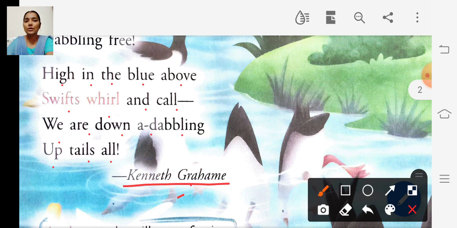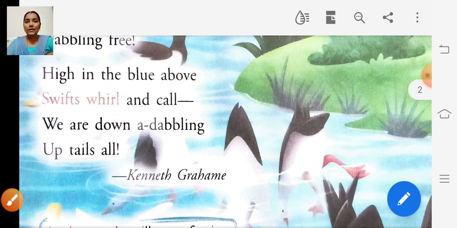So what are the ducks doing? The ducks are dipping their heads in the water and searching for their food, and so their bills are busy with eating. And swifts are a kind of bird that flies very fast. Okay, children.